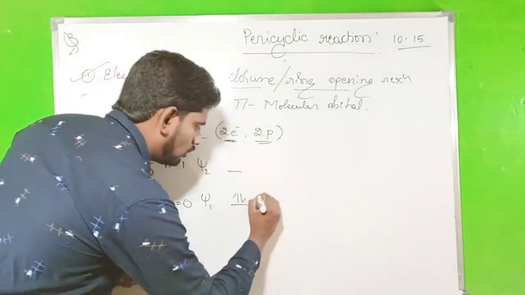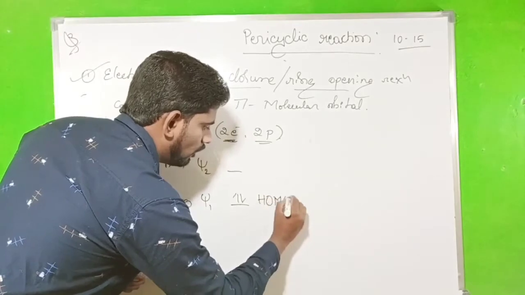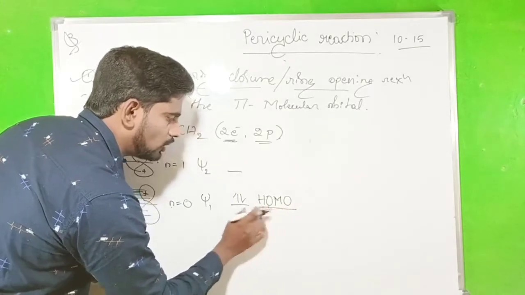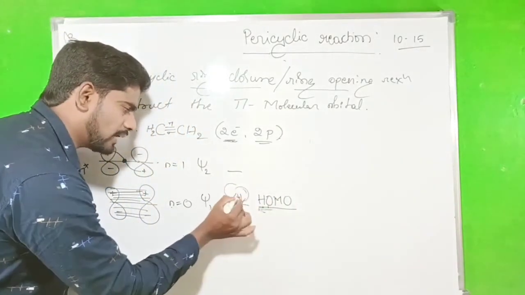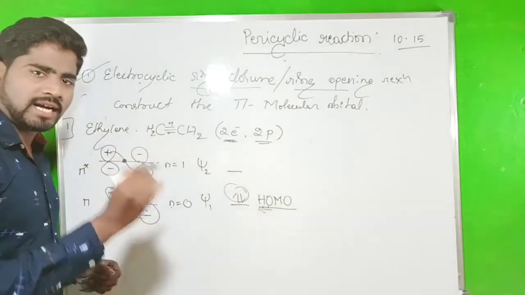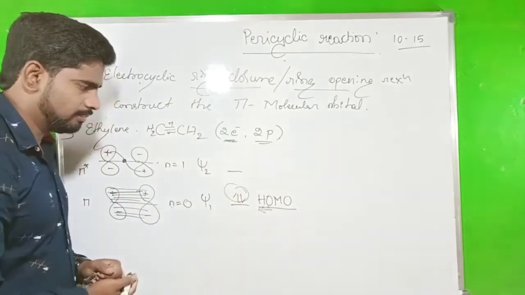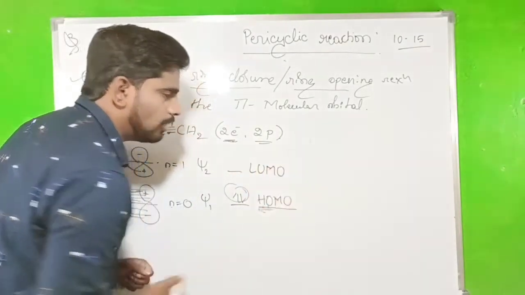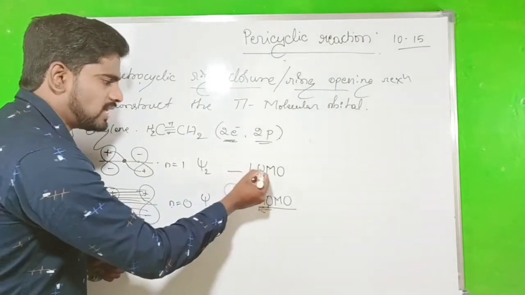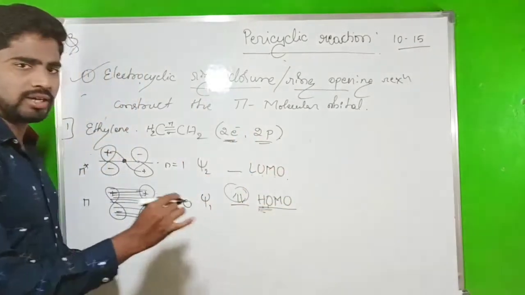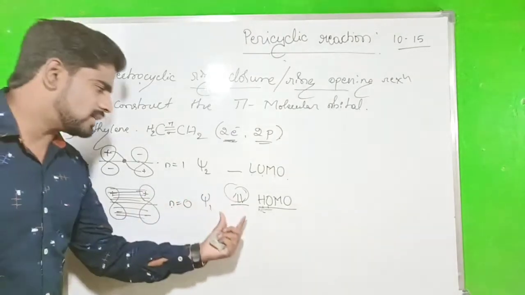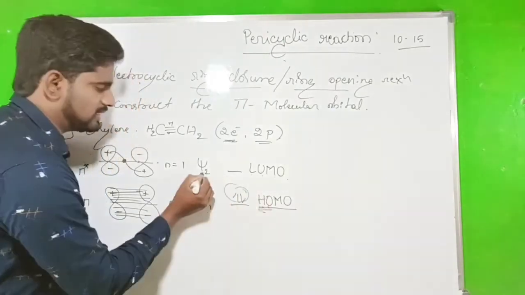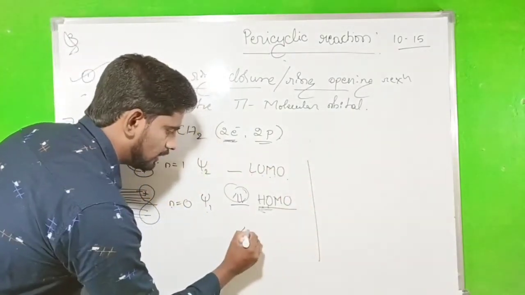So we say it is the HOMO. Why do we call it a HOMO? Because HOMO refers to the highest occupied molecular orbital. The electrons are occupied here, hence we call it the highest occupied molecular orbital. But here there are no electrons, hence it is called the LUMO. LUMO means unoccupied, the lowest unoccupied molecular orbital. This is a very important concept. Which one is the HOMO and which one is the LUMO, the question will arise. So psi 1 is the HOMO and psi 2 will be the LUMO in the thermal condition.